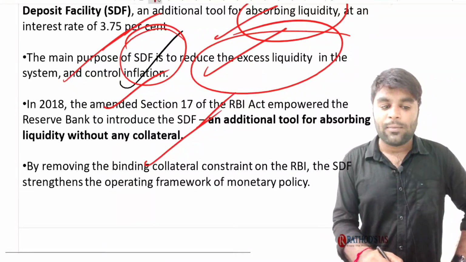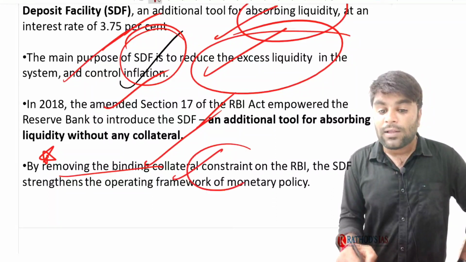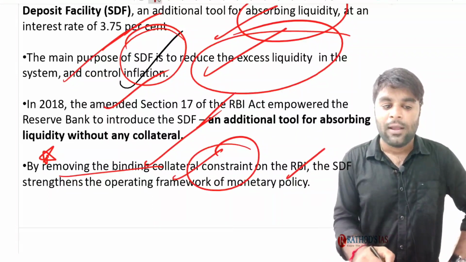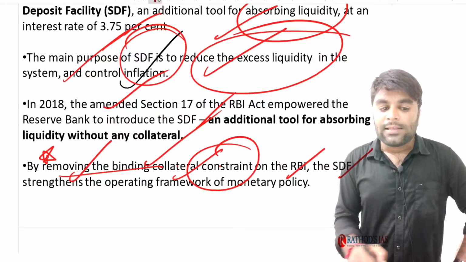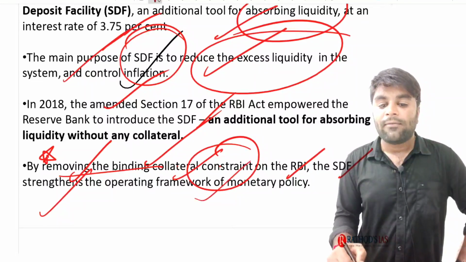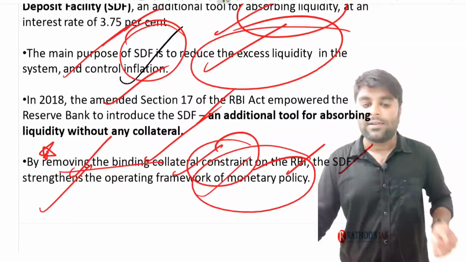Now, this is a very important point here. You need to remember, that's what we have discussed so far: by removing the binding collateral constraint on the RBI, the SDF, standing deposit facility, strengthens the operating framework of the monetary policy of RBI. Right? Just now we have discussed it.